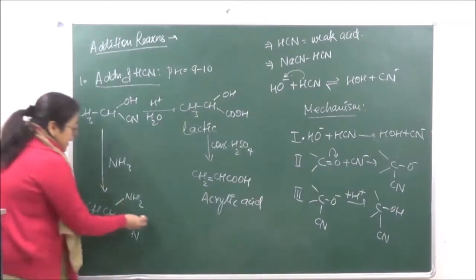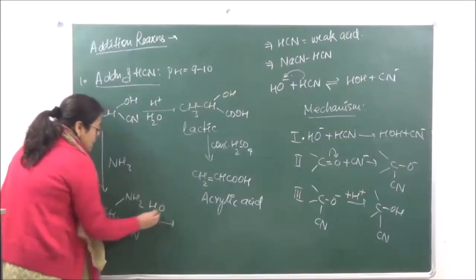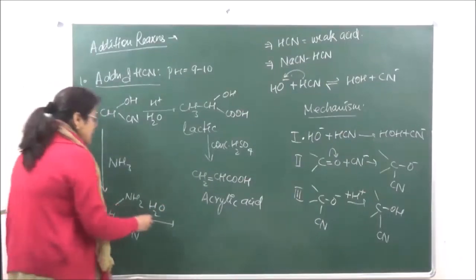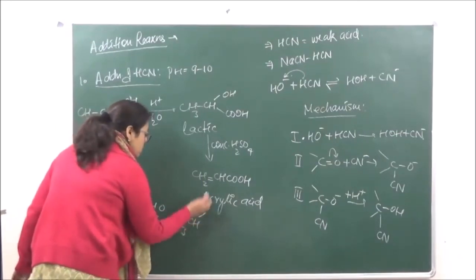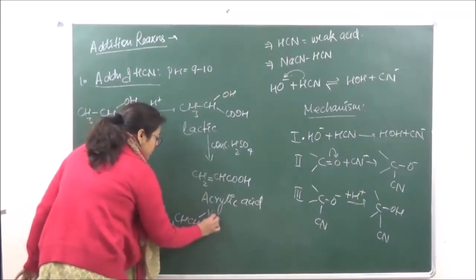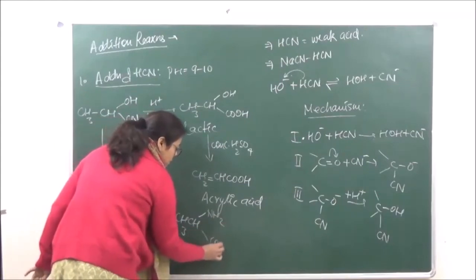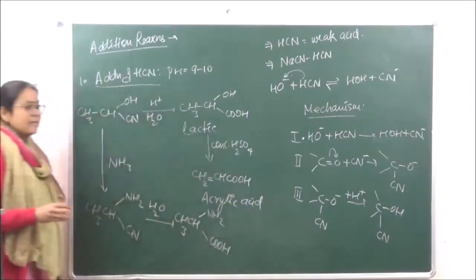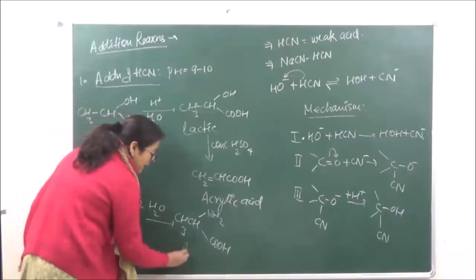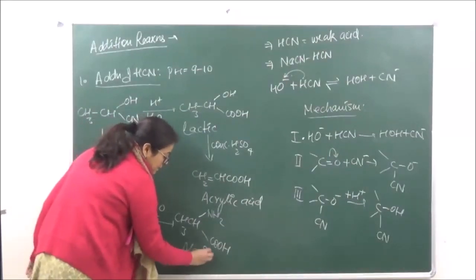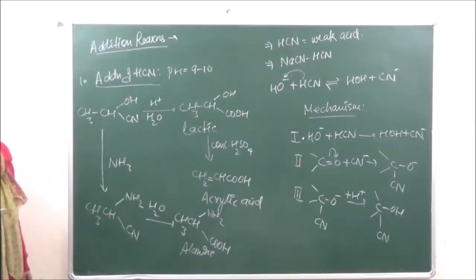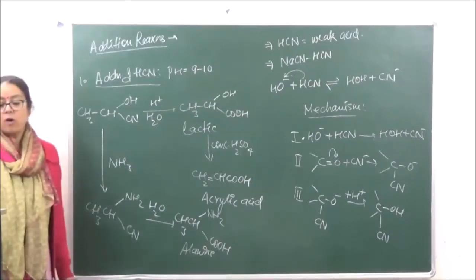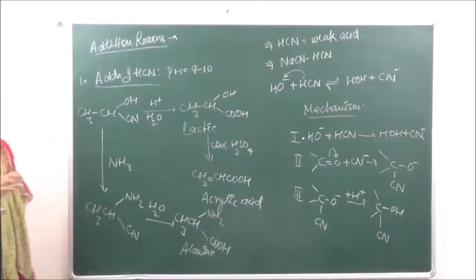And hydrolysis of this is going to give us alanine, which is an important amino acid which is found in the proteins. Okay? So this is how this helps us to form various important products.